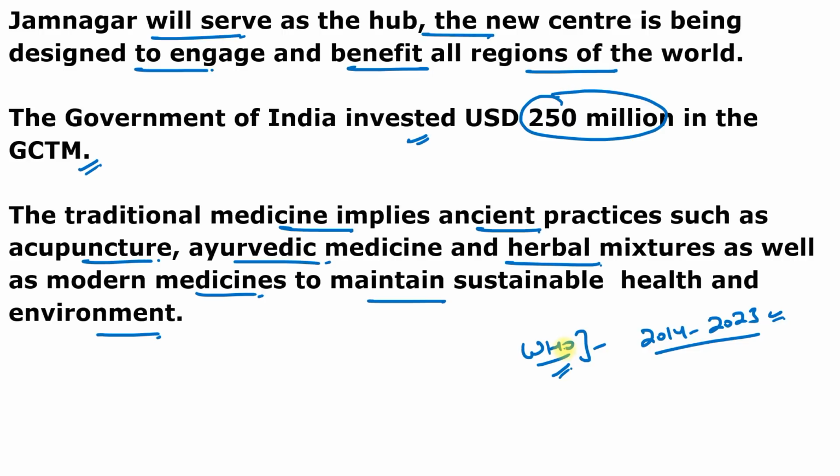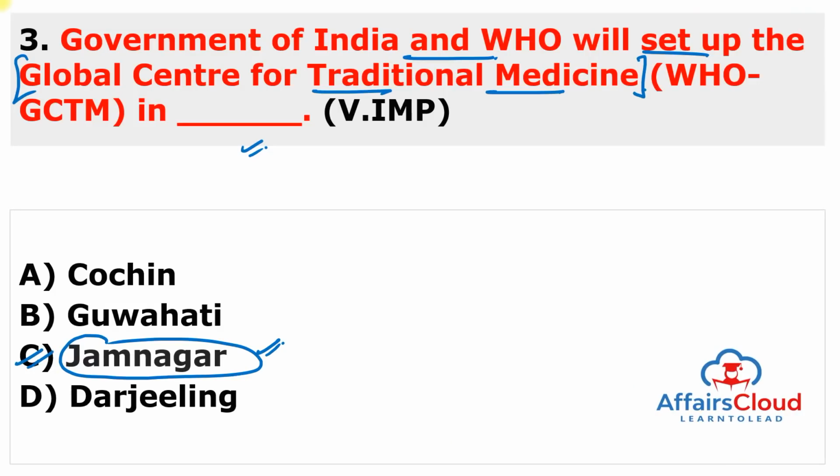This is known as WHO Traditional Medicine Strategy 2014 to 2023. And it will provide people from different regions to have access to safe and effective treatment. So the main objective is to support countries in developing policies and action plan to strengthen the role of traditional medicines as a part of their journey to universal health coverage and a healthier, fairer and safer world. So this is in Gujarat and exact place is Jamnagar.